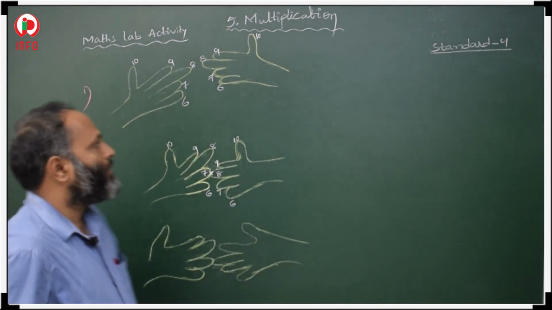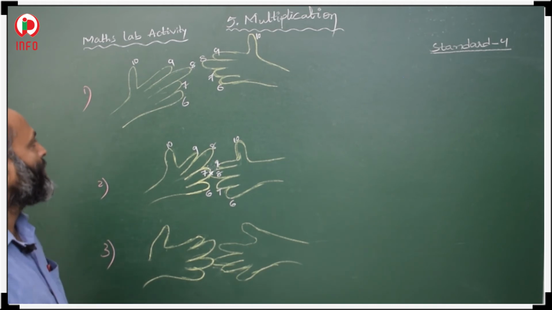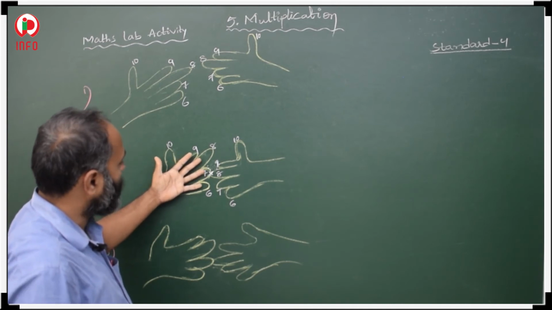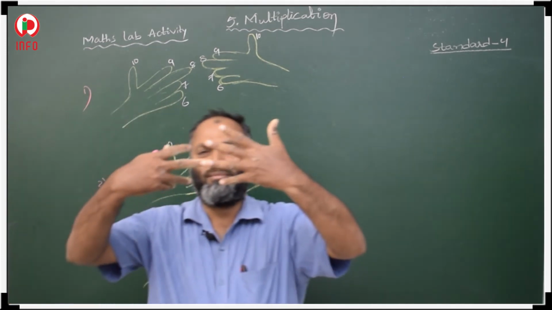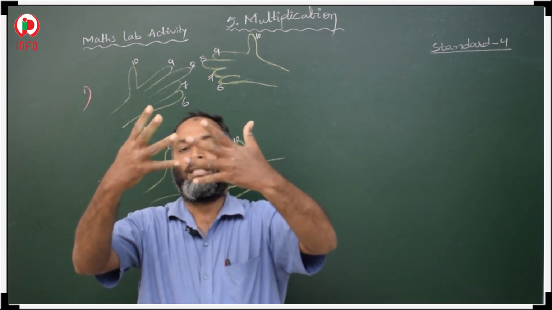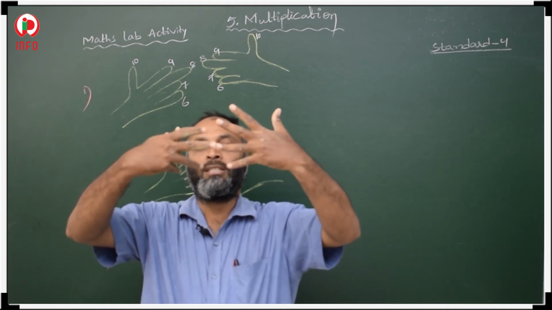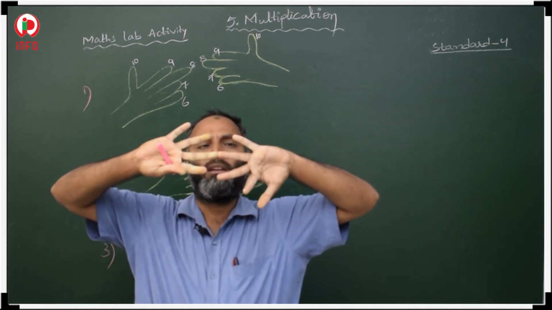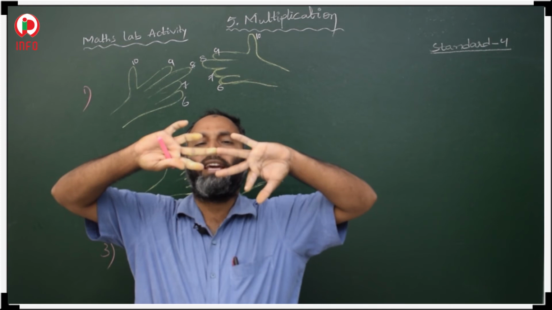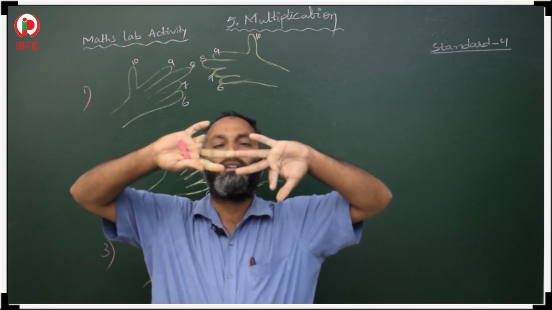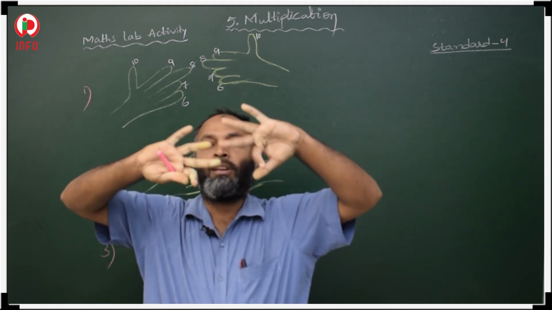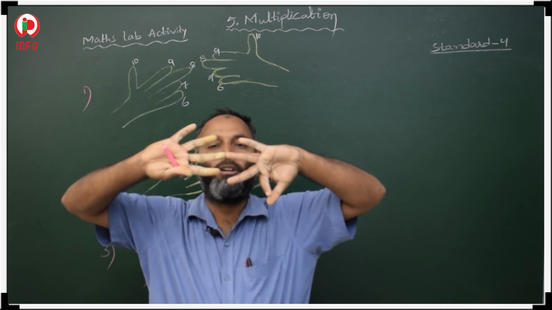Now, how do we find our multiplication values? First, I want to join the right side 7th finger and the left side 8th finger. These two fingers I want to join like this. Here 6, 7, the 7th finger I joined. Here 6, 7, 8, the 8th finger I joined. So I want to find 7 into 8.